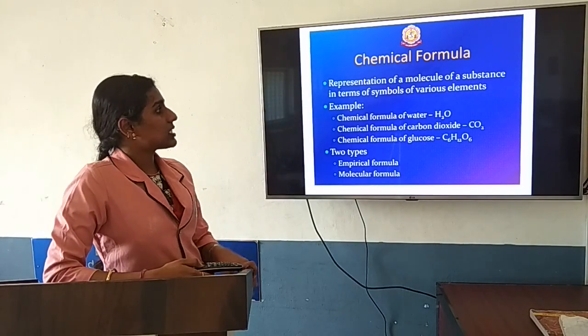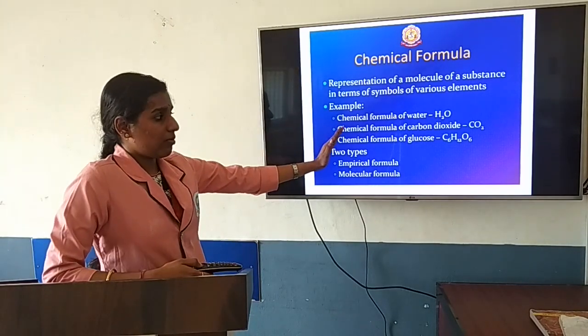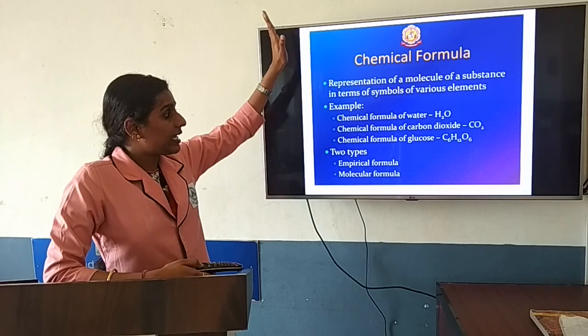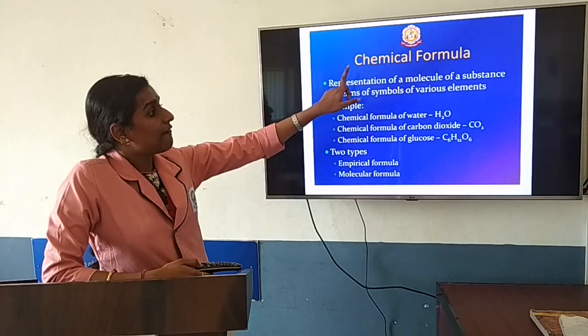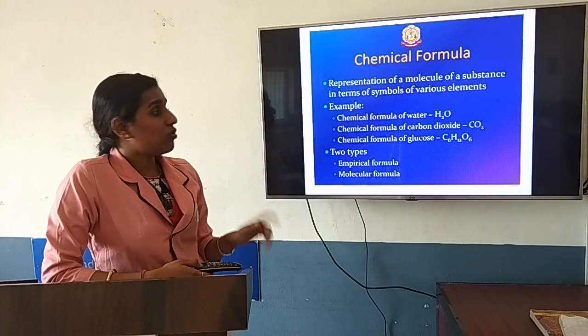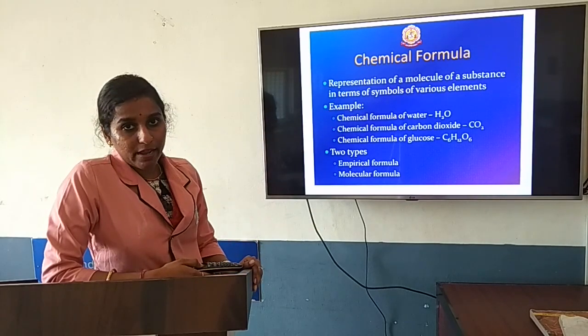So that will be considered as quantitative analysis. Now, writing chemical formula. This also I have already explained. Chemical formula mainly goes like this: the writing of chemical formula with the representation of elemental form or symbolic form.